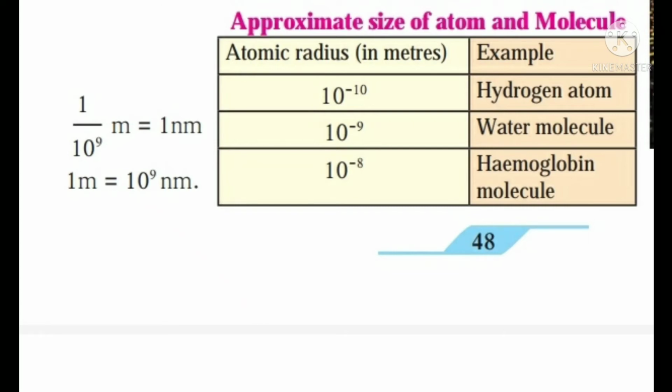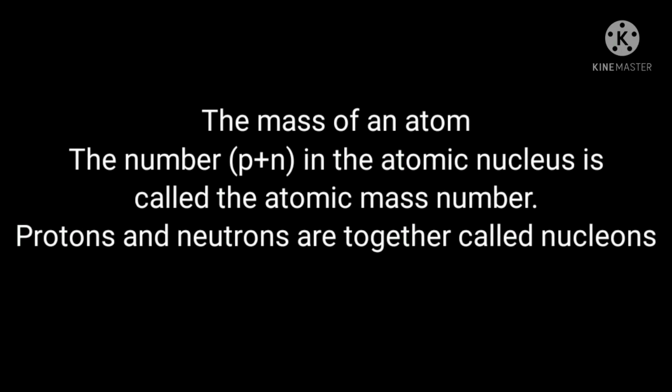The greater the number of orbits, the larger the size. The mass of an atom is concentrated in its nucleus and it is due to the protons and neutrons in it. The number P plus N in the atomic nucleus is called the atomic mass number. Protons and neutrons are together called nucleons.